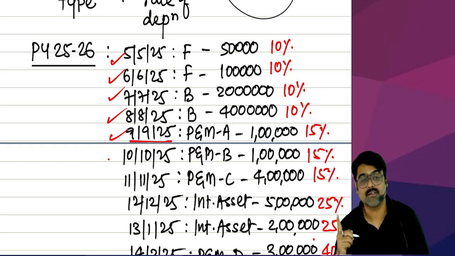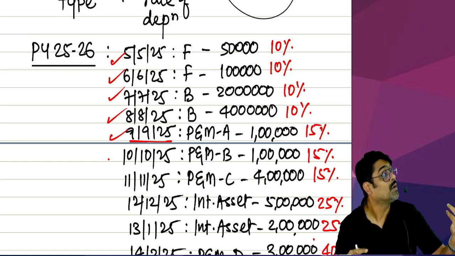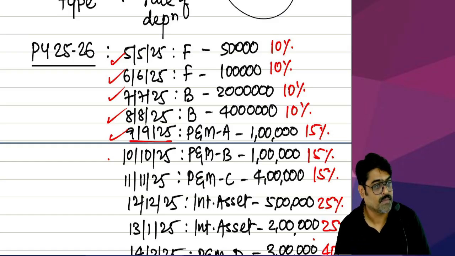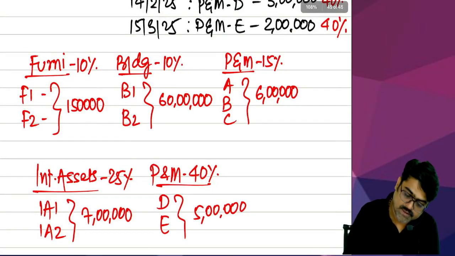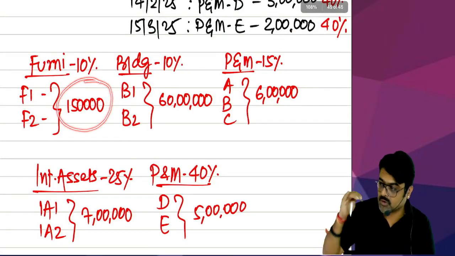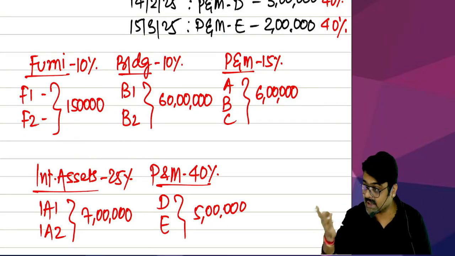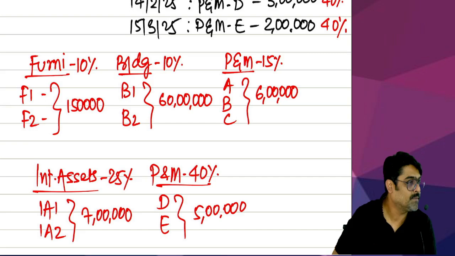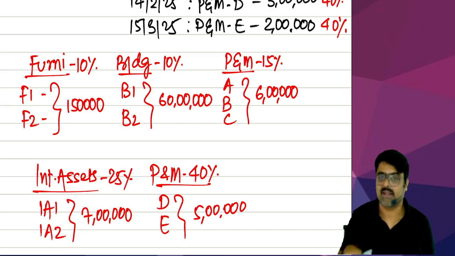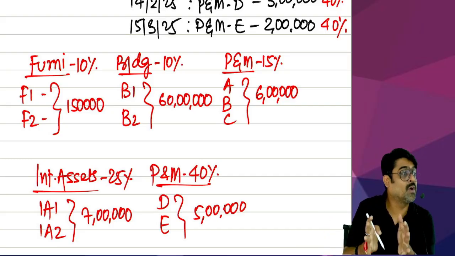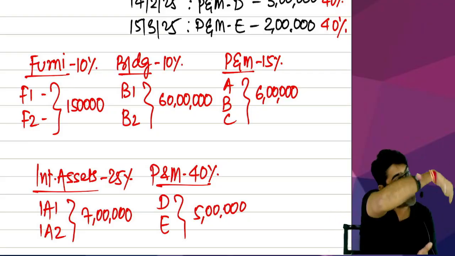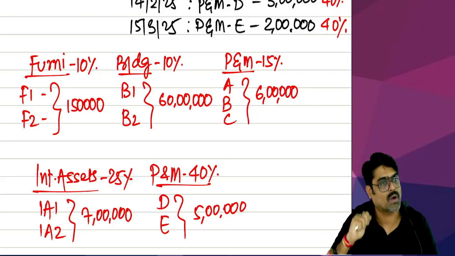On all those assets, the rate will be full rate and full year's depreciation will be allowed. So tell me, in the block of furniture, can you see any furniture which was purchased in this year and put to use for less than 180 days? No. So on the entire value, you will claim 10%. Yes or no? Now no need to calculate on single asset. Calculate on the value of the entire block. But that value will be the total cost of all the assets which are there in the block.